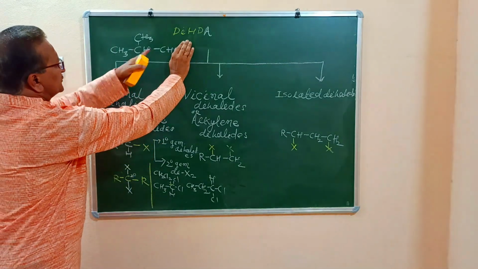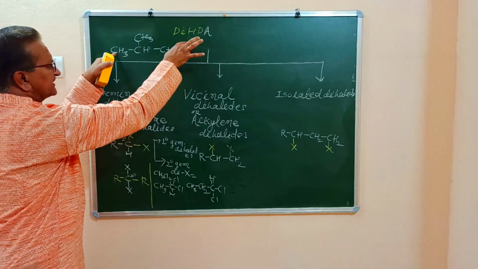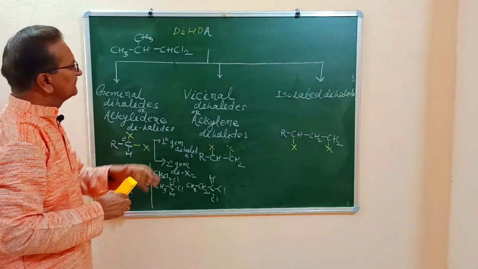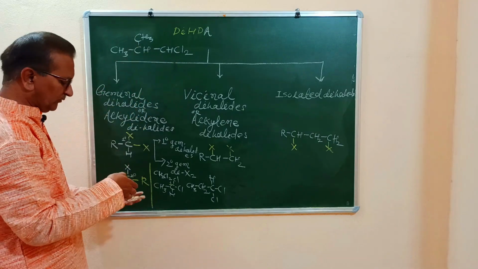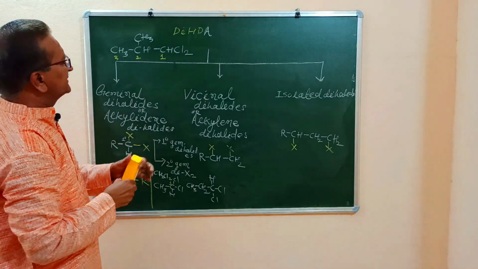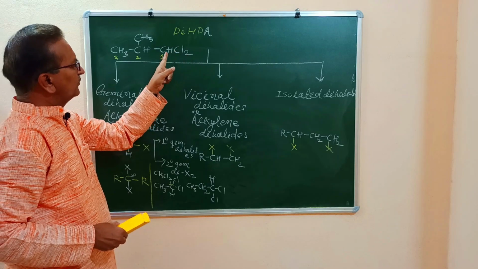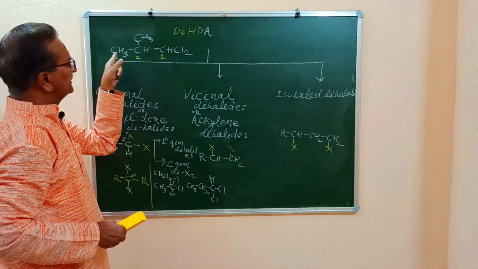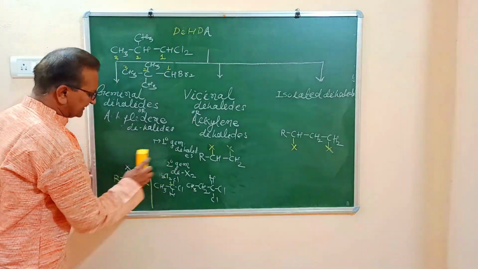This group is called isobutyl if there is one more hydrogen atom, but here two hydrogen atoms are replaced by two chlorine atoms. Therefore this compound is called isobutylidene dichloride or 1,1-dichloro-2-methylpropane. Why propane? Because carbon atoms are numbered like this: 1, 2 and 3. This carbon atom is numbered as 1, and to this carbon number 1 two chlorine atoms are bonded. Therefore 1,1-dichloro-2-methylpropane. Longest continuous chain contains how many carbon atoms? 3. Now we will write examples of secondary geminal dihalides.